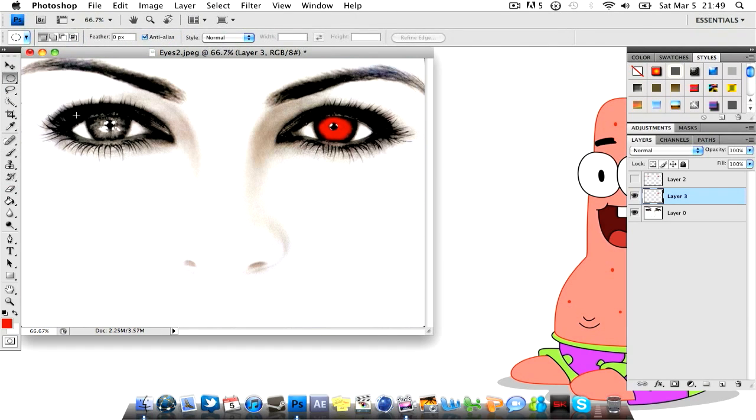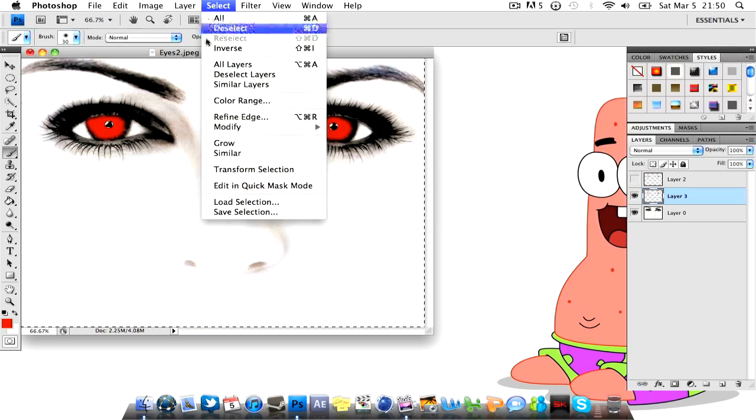So I'm going to hold Shift and Alt, click in the middle and drag out of the pupil, and this will make sure that we keep the crispness of the eye without disturbing the pupil. After we do this, we're going to right click on the inside again, go to Select Inverse. We're going to go right back to the brush and do the same thing. Just try to keep it inside of the little colored part of the eye, not the whites or the lids or eyelashes or anything like that. And we don't have to worry about the pupil. After we do this, we can go to Select, Deselect again.